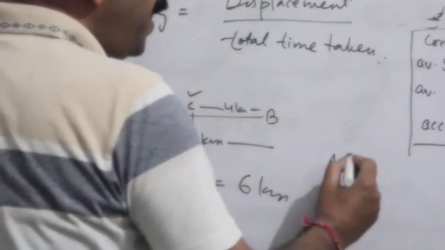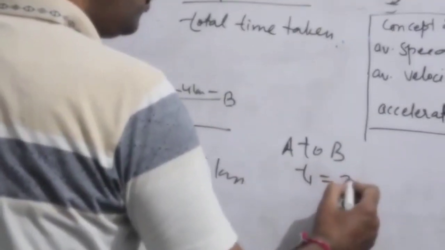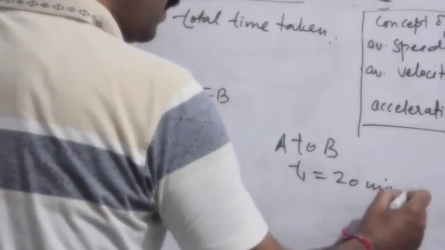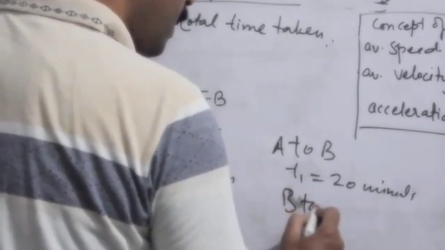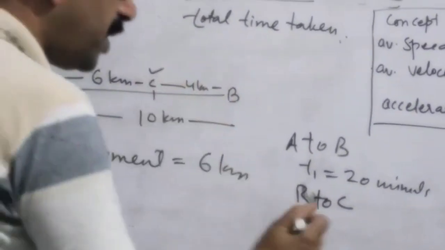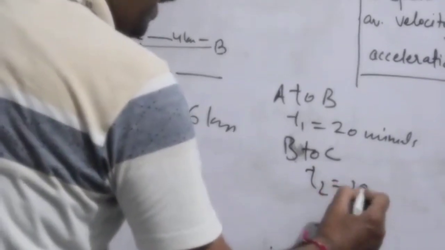While moving from A to B, I have taken time T1 is equal to 20 minutes, and from B to C, while I was returning from B to C, I have taken time of let us suppose 10 minutes.